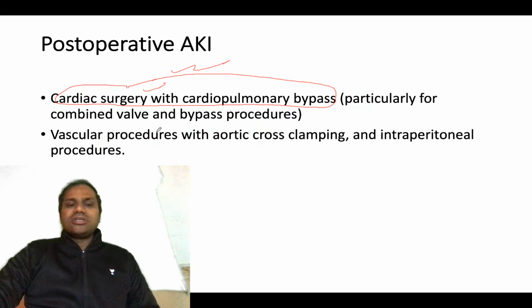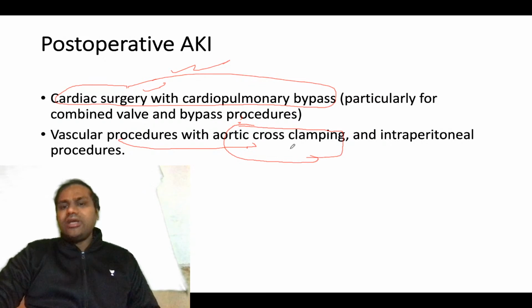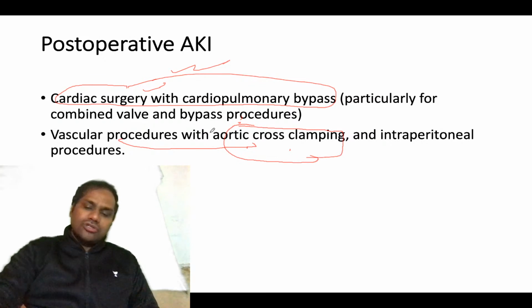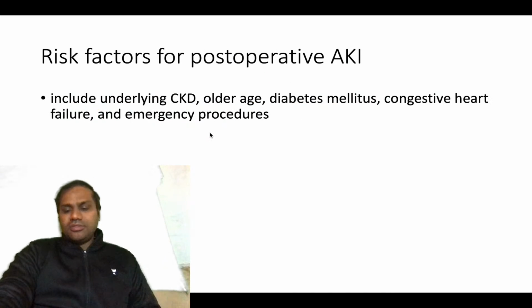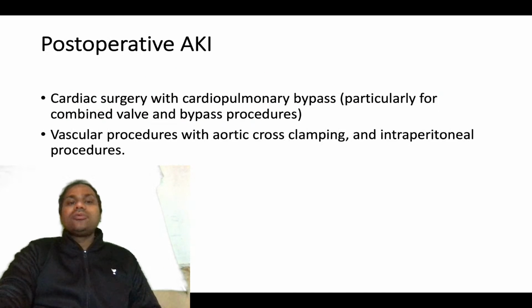Other examples are vascular procedures with aortic cross clamping, and intraperitoneal procedures can also result in acute injury caused by the procedure.